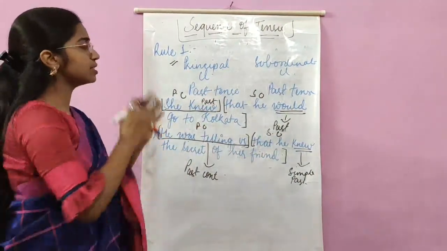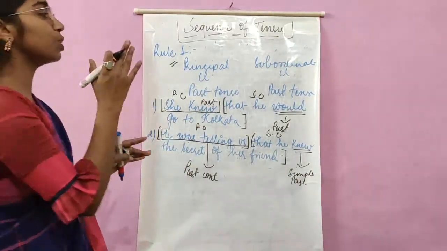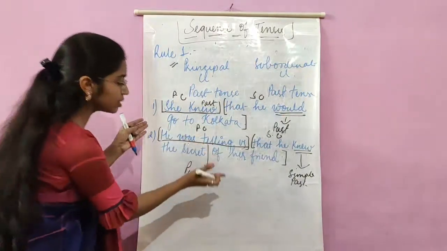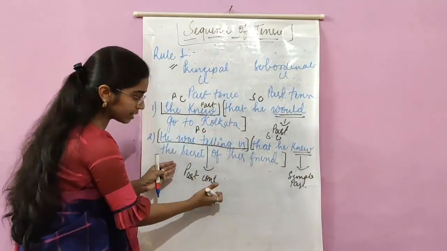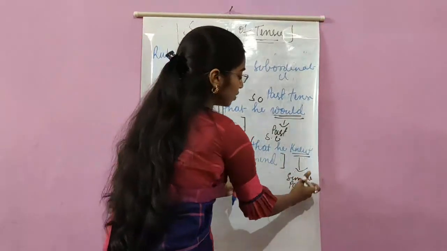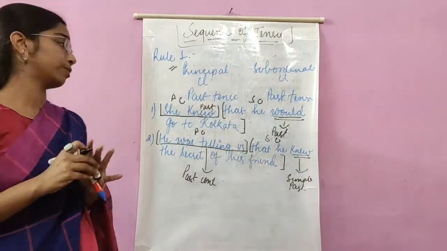The first rule is, if the principal clause is in past tense, the subordinate clause will be in past tense. The same is being followed in the second example. The principal clause is in past continuous. The subordinate clause is in simple past. Both are in past tense. The rule is satisfied over here.